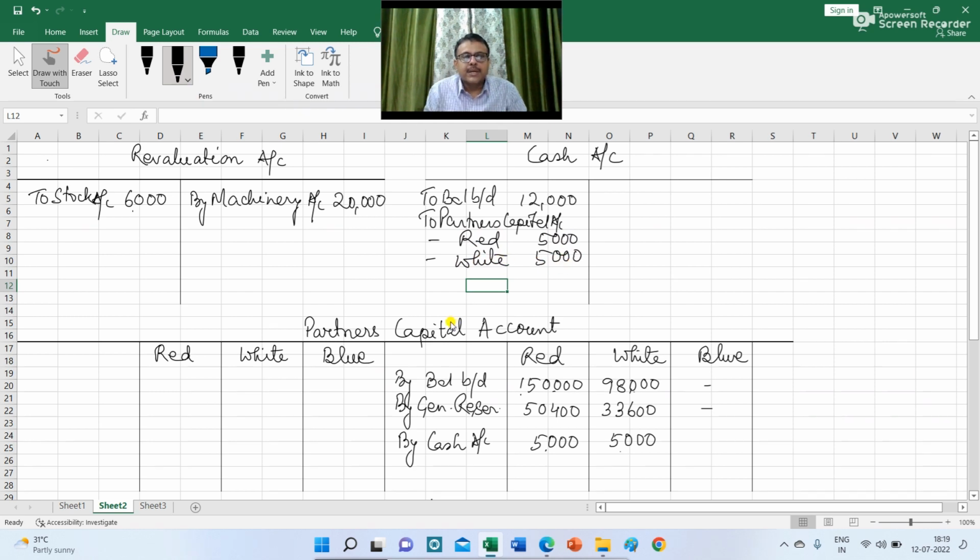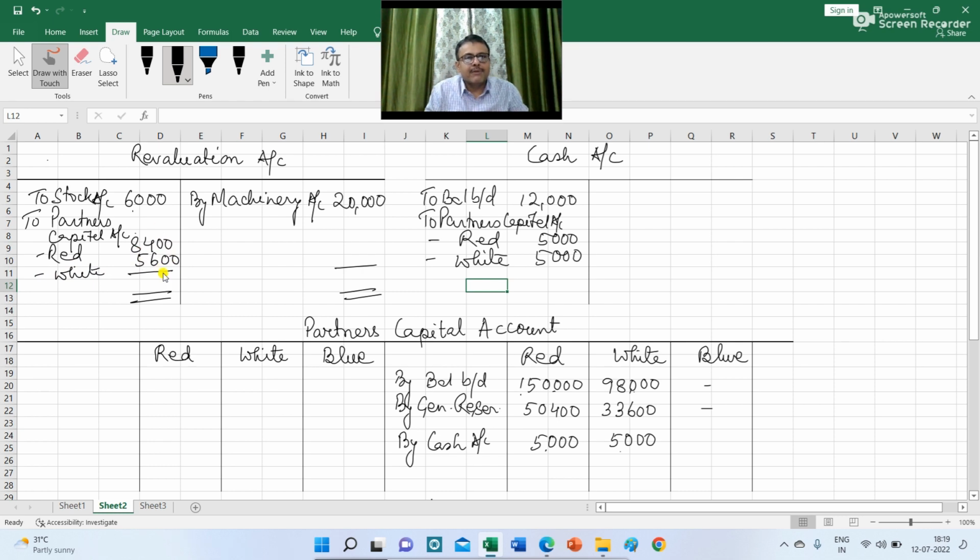The next adjustment given is the revaluation of machinery and stock, which I have already incorporated. So I am going to close the revaluation account, and there is a profit on revaluation of rupees 14,000. This 14,000 will be distributed between Red and White in the ratio of 3:2. So here I am writing in the revaluation account to partners' capital account, Red 8,400 and White 5,600.